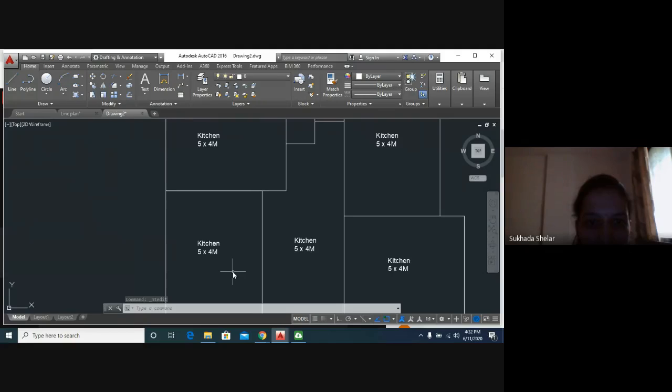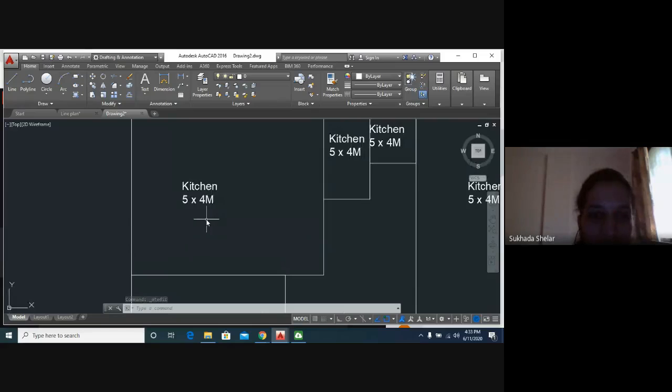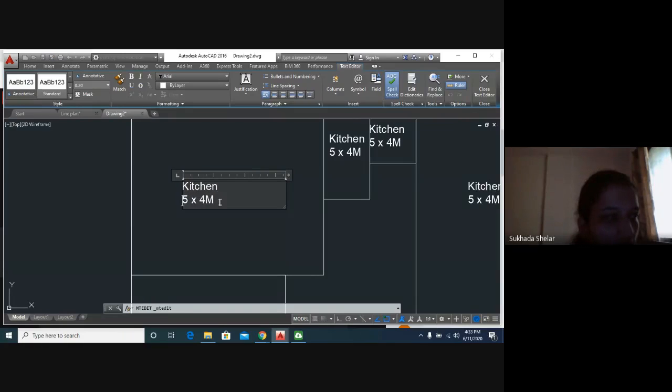Now this is what? Which is this room? Can you tell me? Living room of 4/5 meters. 4/5 meters. I'm sure you all will do this better than me, as you are very much familiar with the technology. Now this is kitchen. We have already typed it correctly.